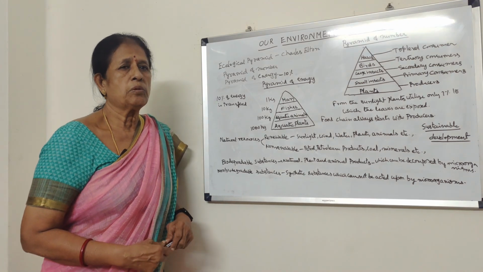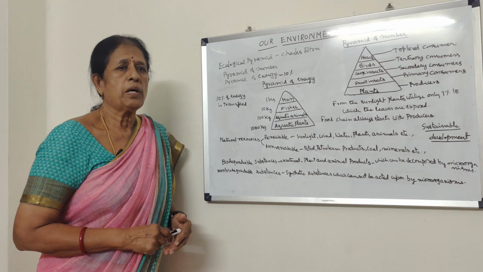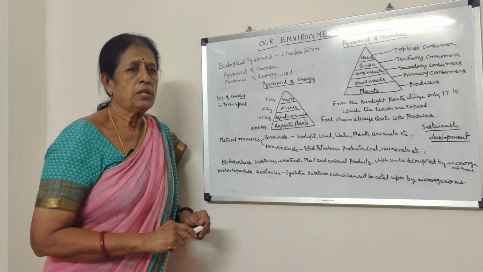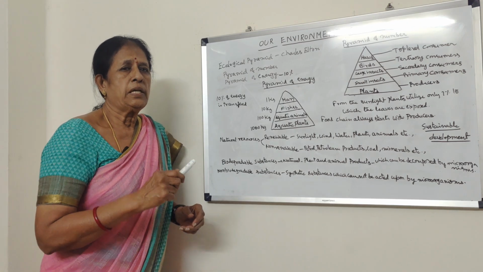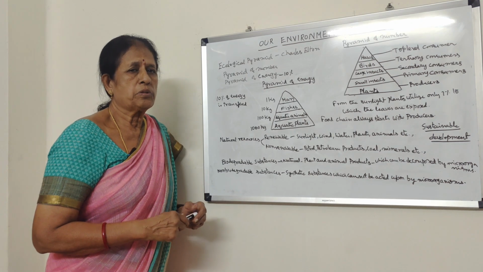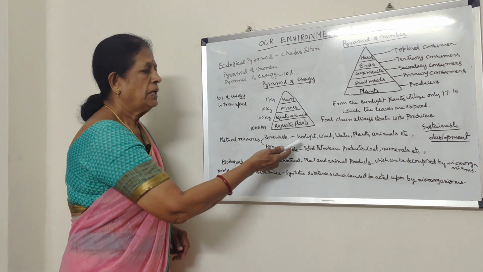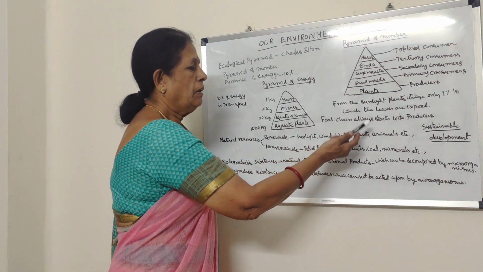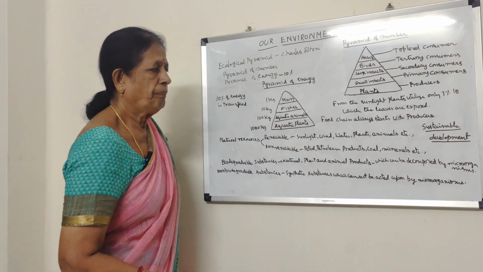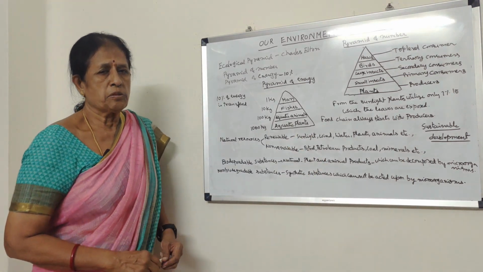Renewable resources are those which do not come to an end after a lot of usage. That means whatever we use, they do not come to an end, like sunlight, wind, water, plants, animals, etc. They are renewable resources.